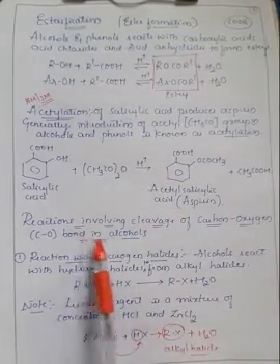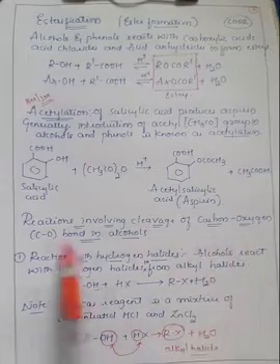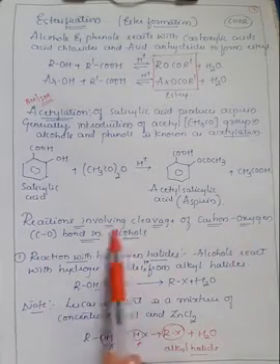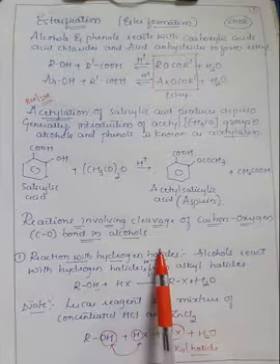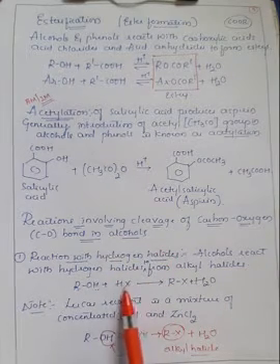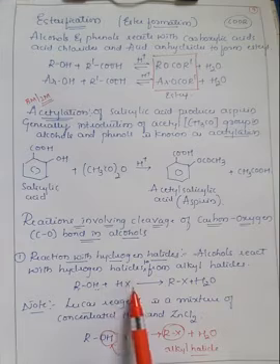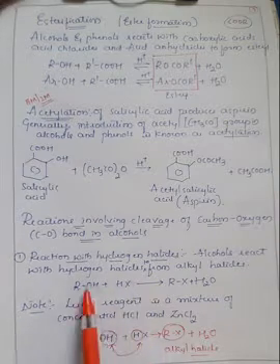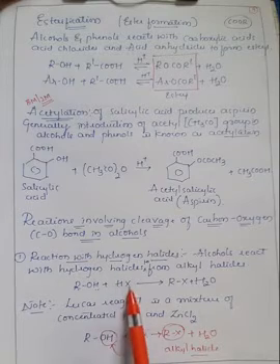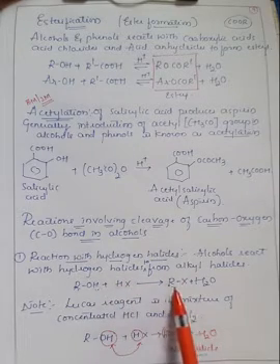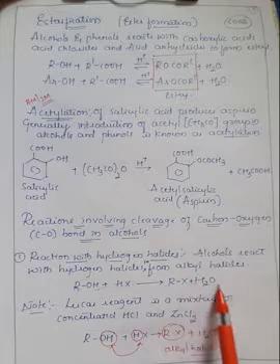Further, we have seen the reaction involving the cleavage of the carbon oxygen bond, that is the C-O bond in alcohols: the reaction with hydrogen halide. Hydrogen halide means a compound of hydrogen and a halogen atom. It may be any kind of halogen: chlorine, fluorine, bromine and iodine. Whenever alcohols react with this HX, that is a hydrogen halide, they convert into alkyl halide along with the liberation of a water molecule.